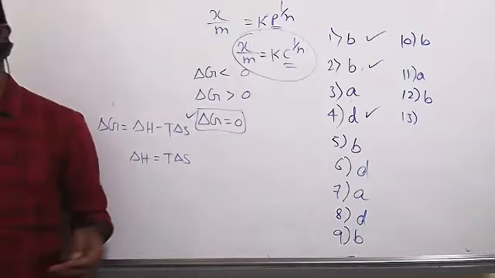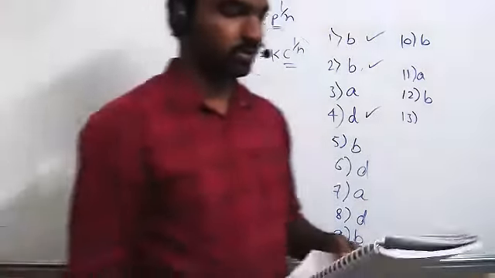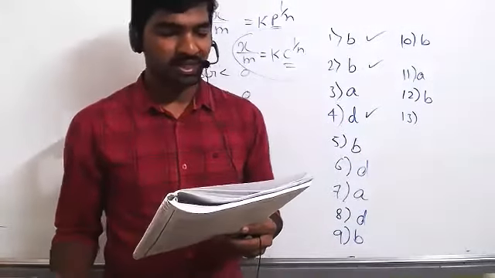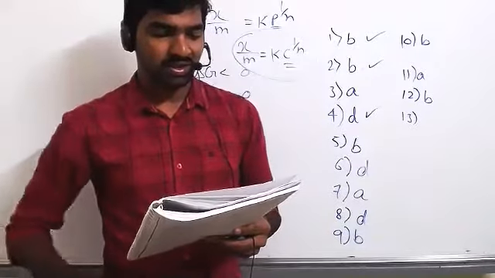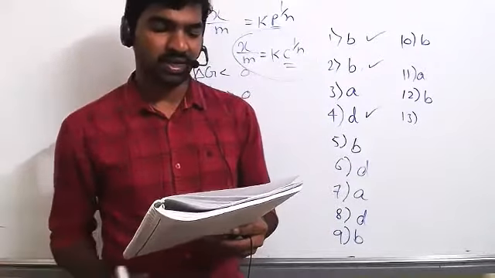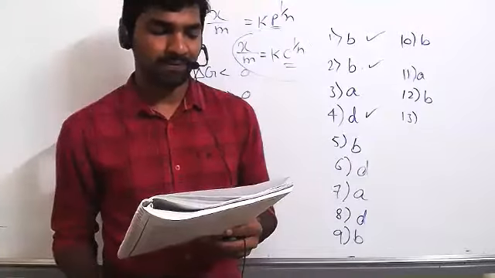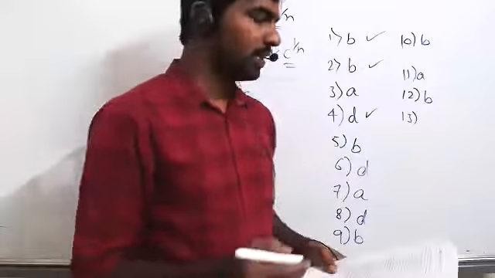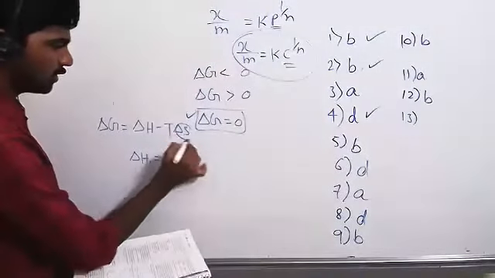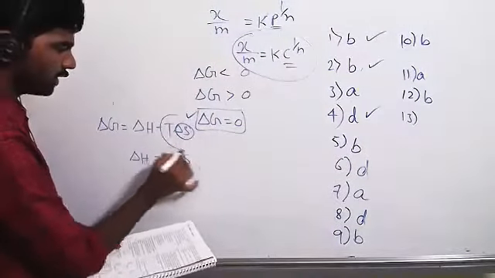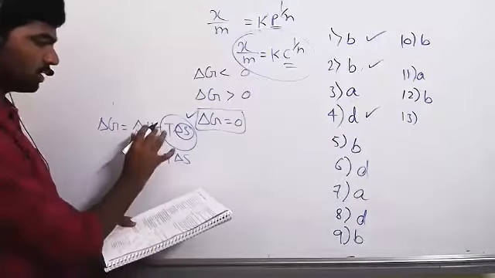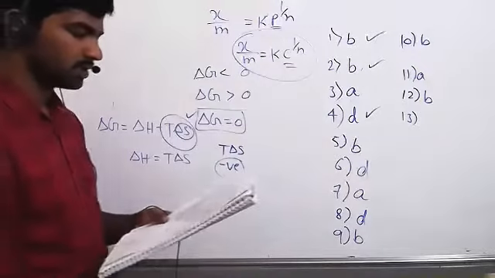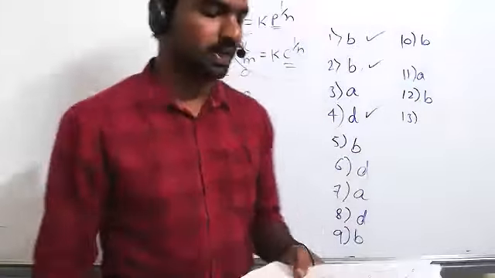Sir, adsorption is accompanied by delta S of system is negative, sir. Delta S of system is negative, okay, correct. Decrease in enthalpy of system is also correct. So the enthalpy is also negative, correct. T delta S for the process is negative. Yes. If delta S is negative, T into delta S value becomes negative. Correct. Yes, all of the above. D is correct.